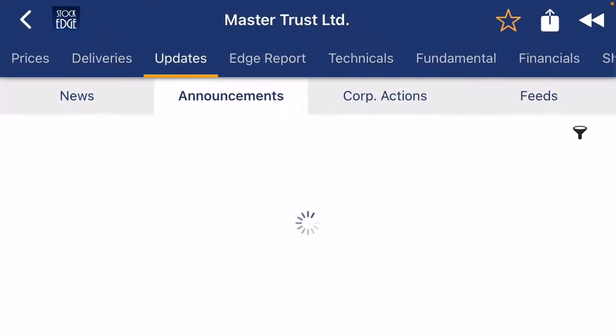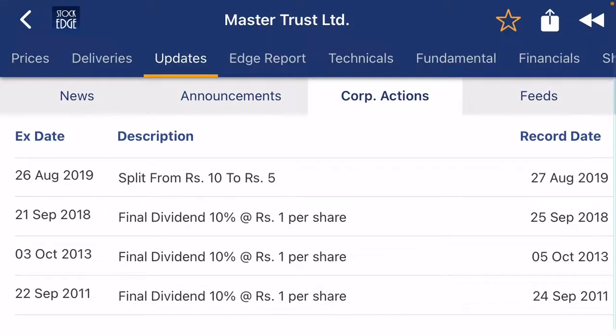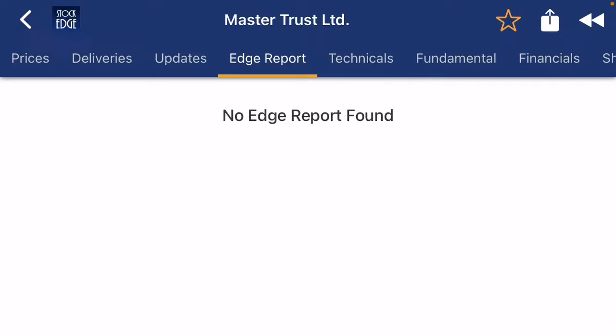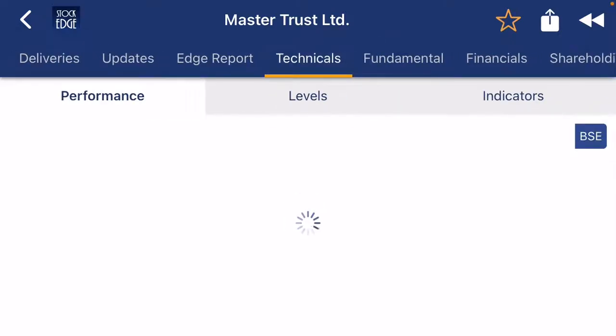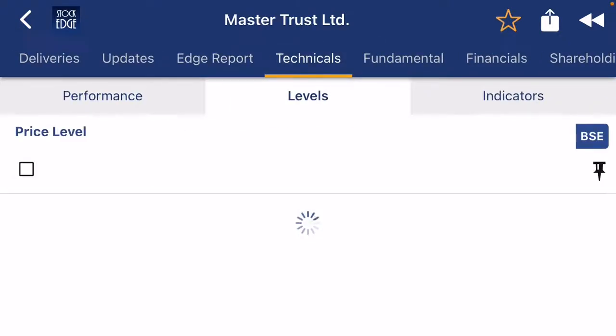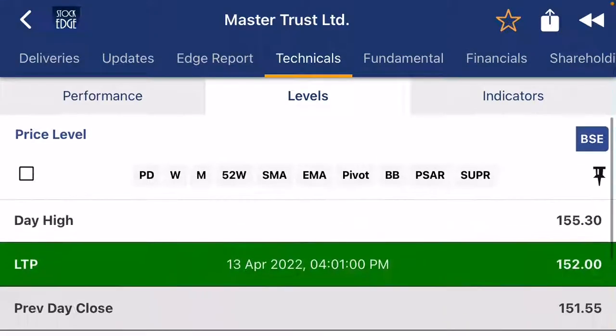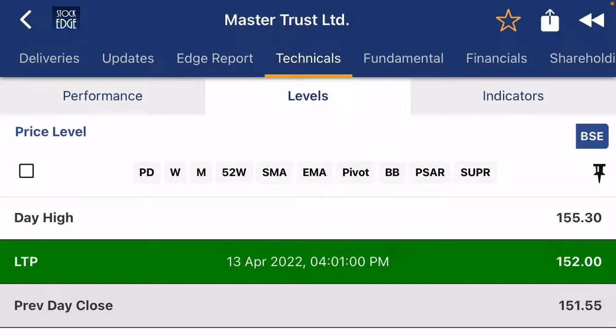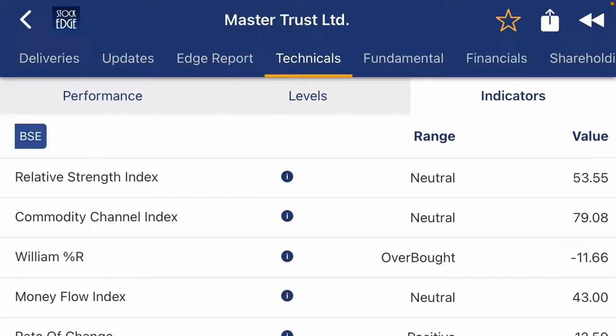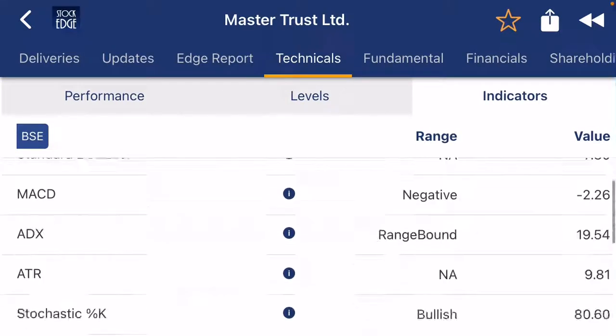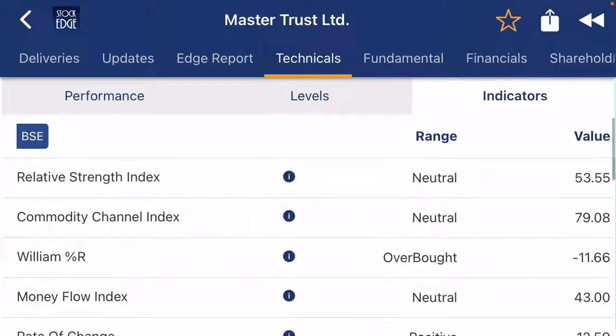If you check the latest corporate announcements, you see the company last paid a dividend in 2019, and after that never paid any dividend, which is also a good sign, but somehow we have to take care about it. Check with your advisor before taking any kind of decision on this kind of company. If you check the indicator, it's overbought right now, neutral, but always check with your advisor before taking any further decision on this kind of company.